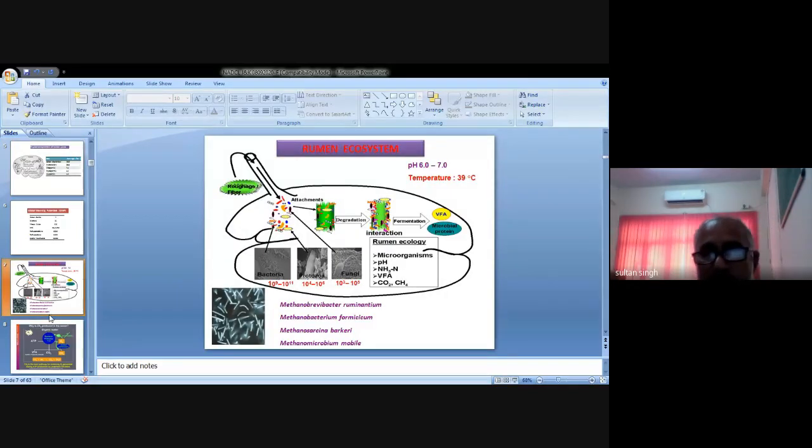Again, this is the rumen ecosystem where the methane is produced. It has a certain temperature, 38 to 39 degrees centigrade, and the pH is between 6 and 7. You are seeing here how any feed material that comes to the rumen is degraded and fermented, and with the help of the microbes it is converted into ammonia.